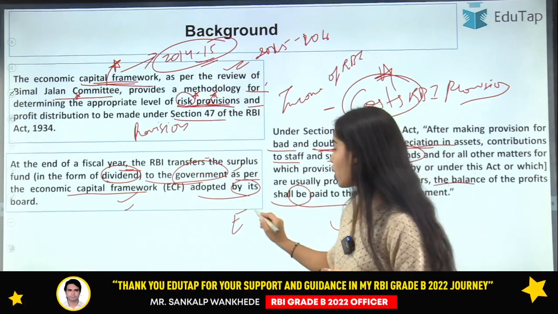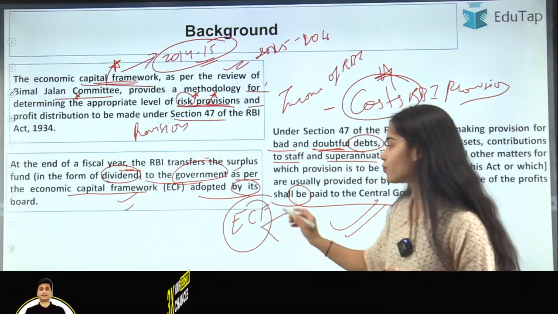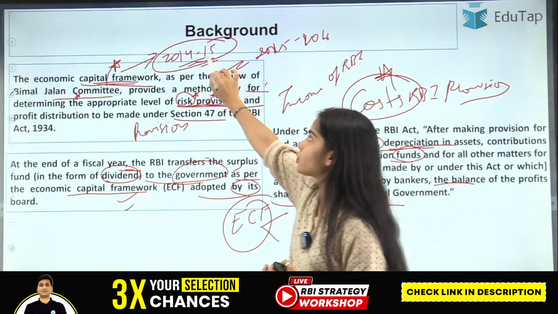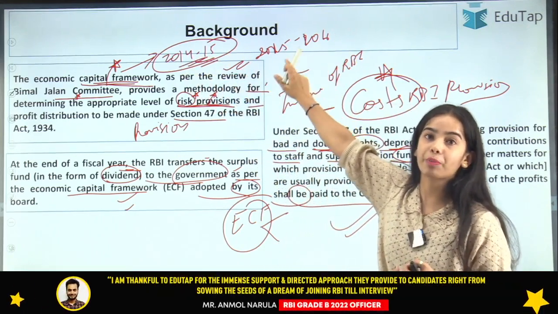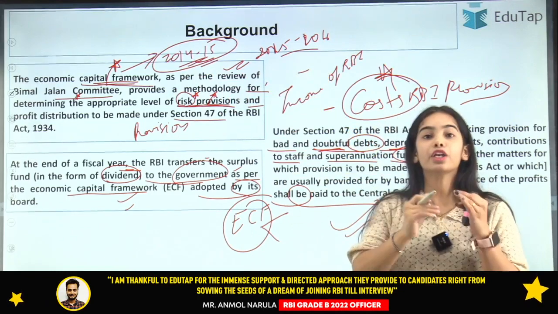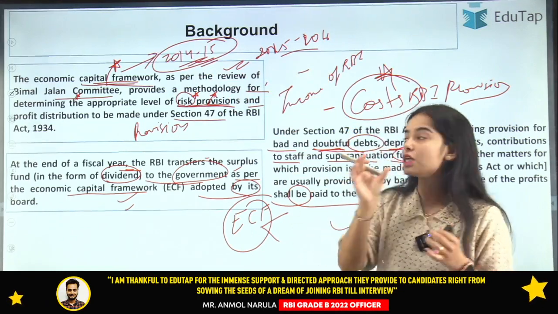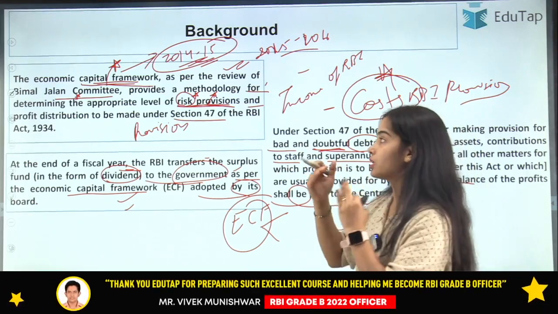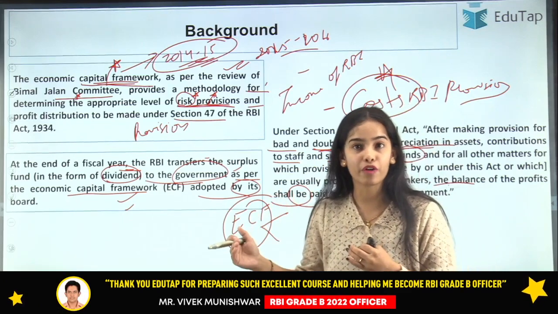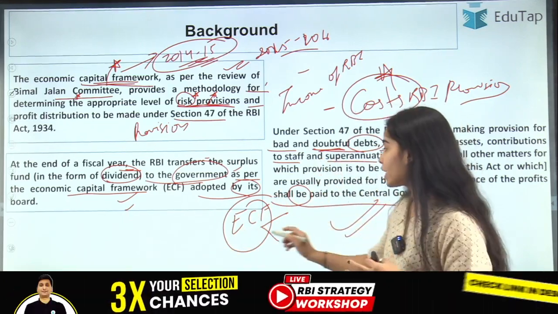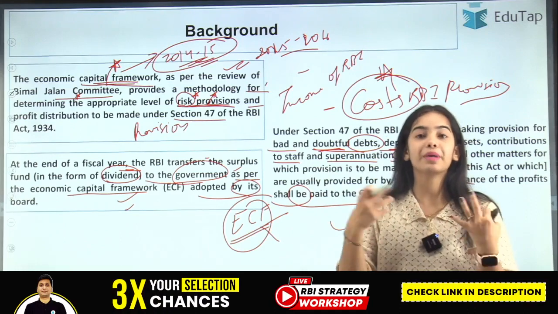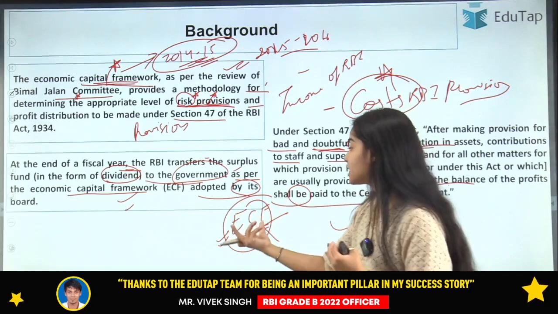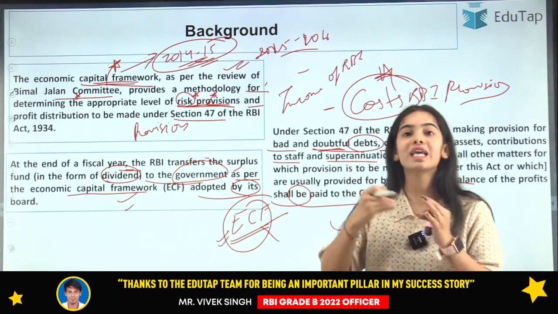The Economic Capital Framework came into effect from 2015-16. It was developed in 2014-15 and operationalized from 2015-16. In November 2018, the Bimal Jalan Committee gave its review, and all the recommendations of the Bimal Jalan Committee were accepted by the Reserve Bank of India. From then onwards, the Economic Capital Framework that is working is as per the recommendations of the Bimal Jalan Committee.